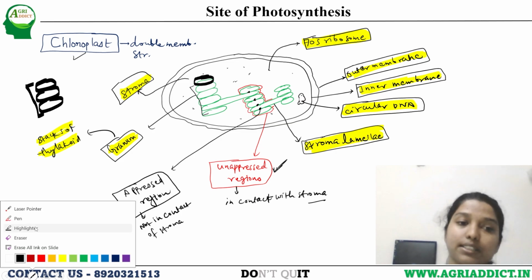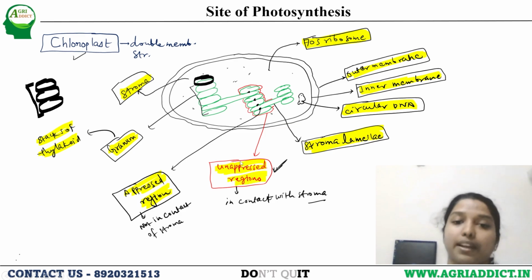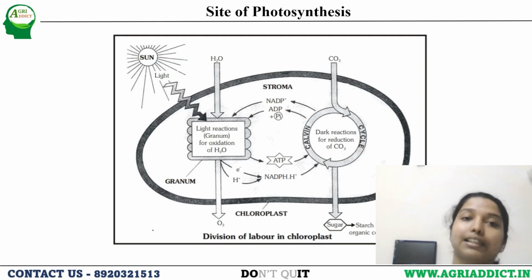Why we have to understand the appressed and unappressed regions, we will get to know later when we start the light reaction and dark reaction, because they have an important role in that. For now, you just have to remember what the appressed region and the unappressed region are. Okay, let's move to the next. So this is the site of photosynthesis, that is the chloroplast. It is a double membranous structure. You have to remember the structure because only in this the photosynthesis process takes place. So let's move to the next slide.